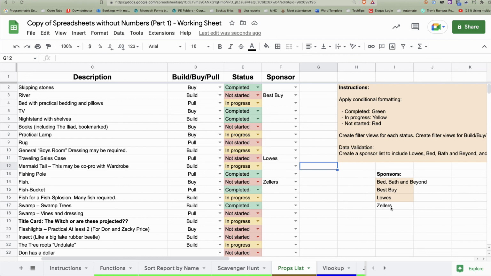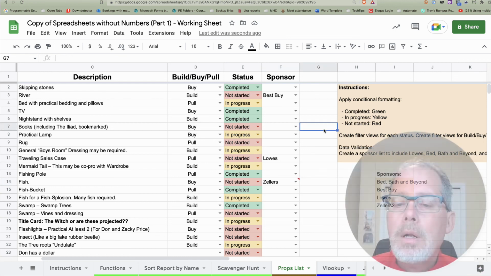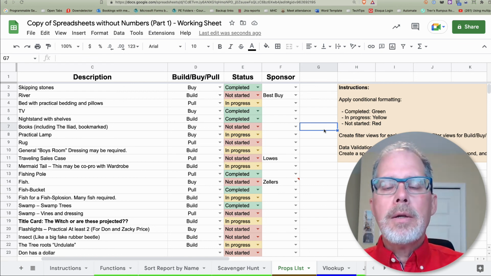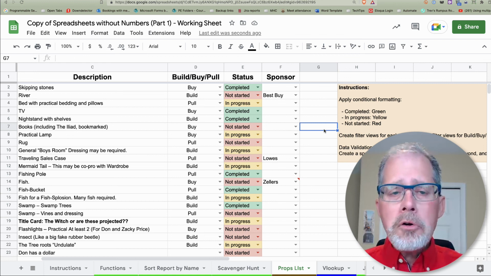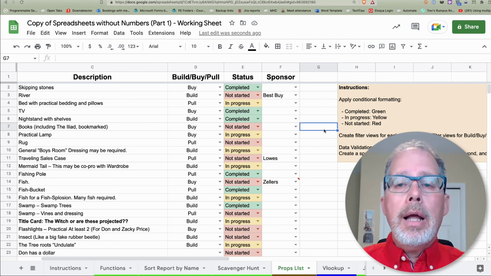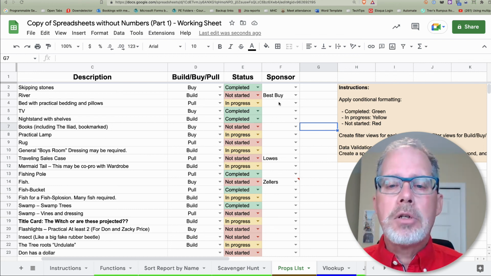So if I go and change Zellers to something different, to Zellers 2, it doesn't change where Zellers was already selected. It's like doing a copy paste. It just says, hey, here's a list of things that you can copy and paste from. That's all that does. The nice thing though is when we start tidying up stuff like this and having our data clean, it makes it a lot easier for us to go in and sort stuff and do filters and whatever, because the data is going to match the same.